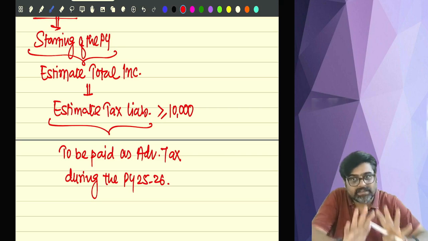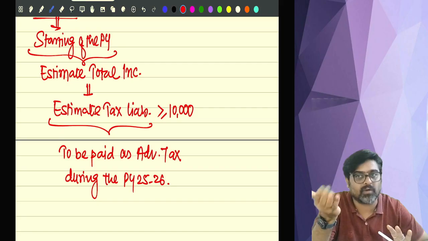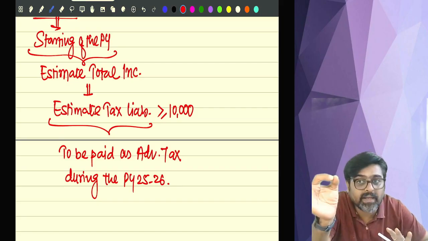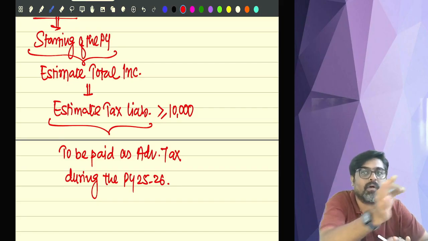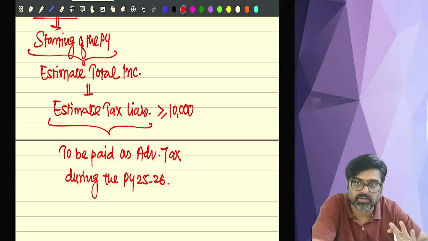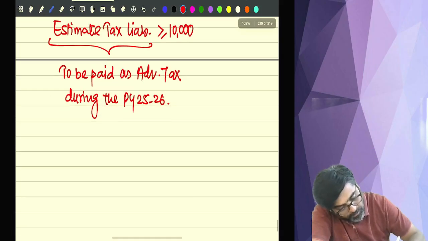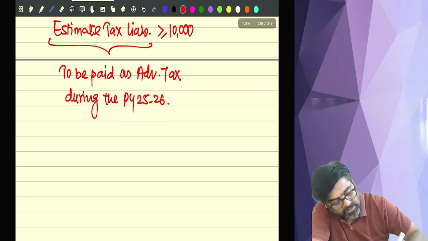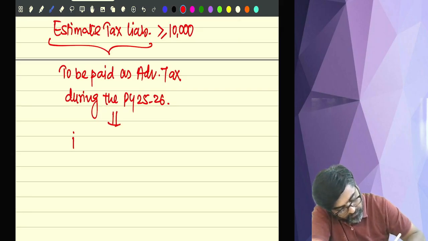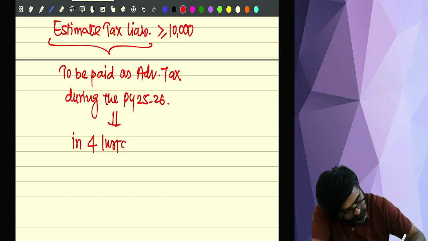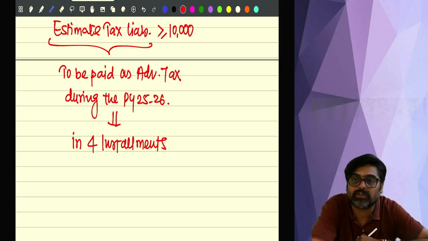And if this estimated tax is equal to or more than 10,000, be ready to pay this amount in the form of advance tax. Understood? Now, it is to be paid as advance tax during the previous year, but in how many installments? 4 installments.